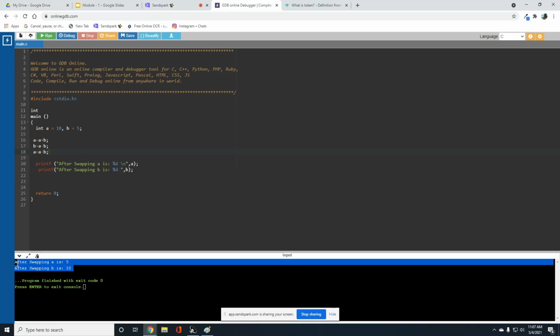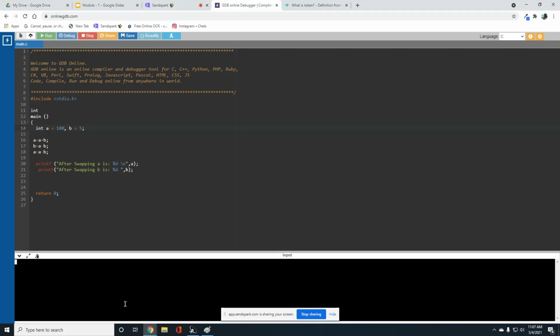So if you observe, after swapping, A is 5, B is 10. Let me change the values. A is 100, B is 5. So if you observe, after swapping, A is 5, B is 100. So these two are basic programs, swapping of two numbers.